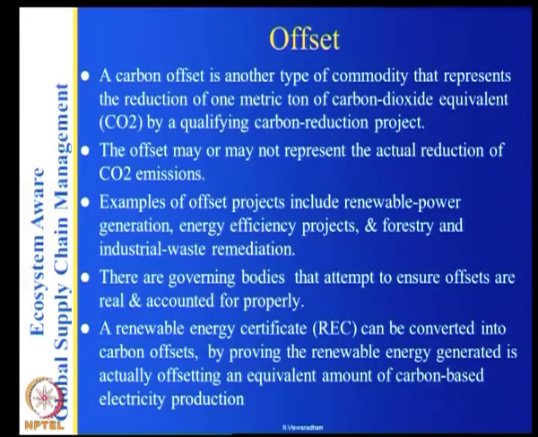So, if you are doing, say, renewable energy like solar or a windmill, and if you are generating so many megawatts of electricity, you have to see, to generate the same amount of electricity either through coal or some other fuel, how much carbon you will spend, and that is going to be your offsets. So, there has to be some standardization and conversion of these offsets and so on. This seems to be the one that is going on now.